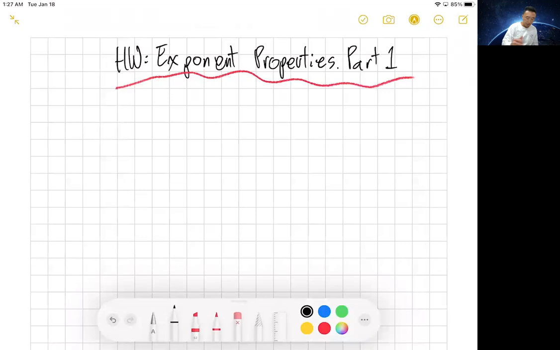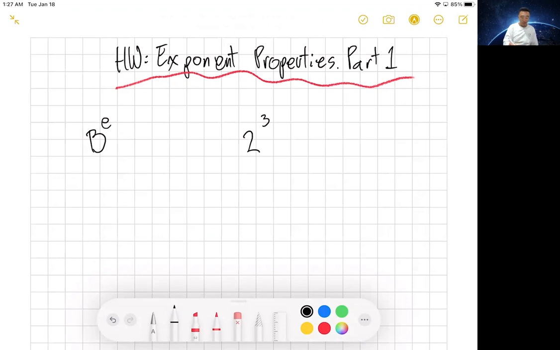So exponents: there is a number, and that number has another number on the shoulder. Call these exponents. But here's how I want you to write it. I want you to write a B and then an E. What that stands for is, let's say that you have 2 to the third power.